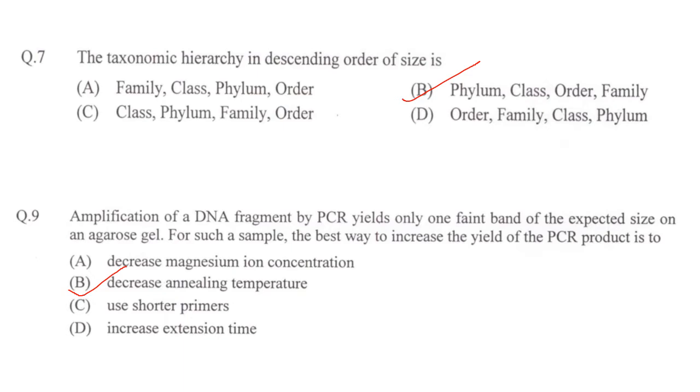Amplification of a DNA fragment by PCR yields only one faint band of the expected size on an agarose gel. For such a sample, the best way to increase the yield of PCR product is to decrease magnesium ion concentration. No, you have to increase magnesium ion concentration. Decrease annealing time. Yes, that's correct. Use of short primers. No. Increase extension time. No. So answer is option B, decrease annealing time. The other way to increase the yield of PCR product is to increase the number of amplification cycles also.